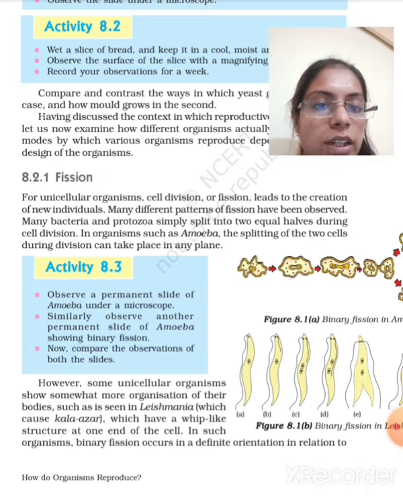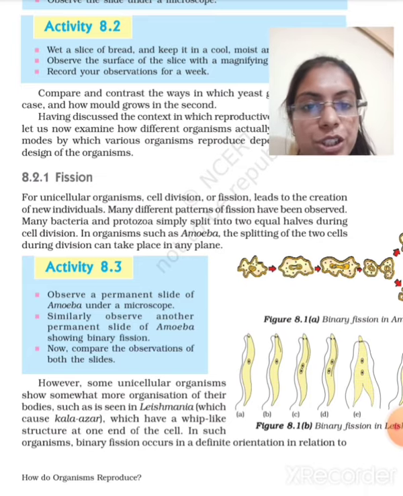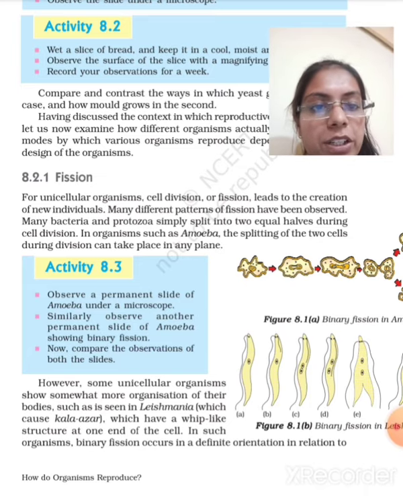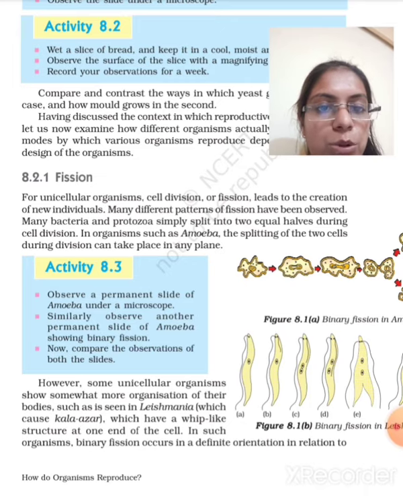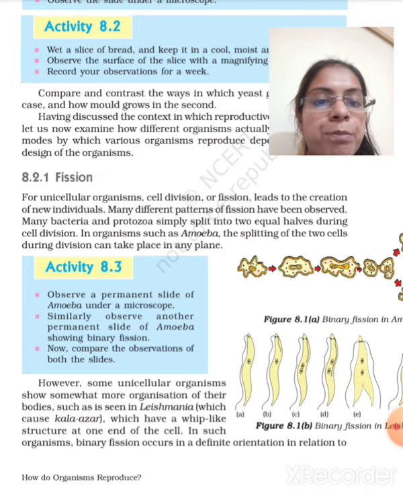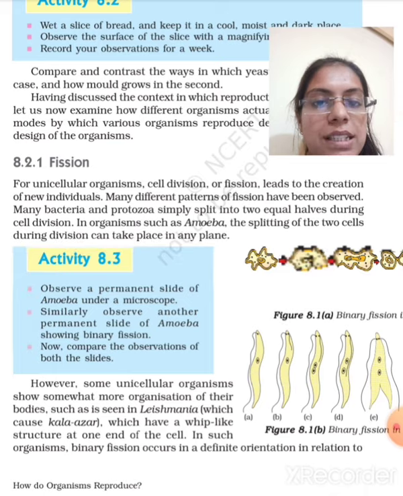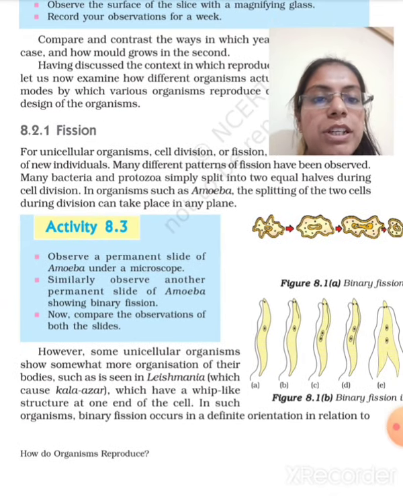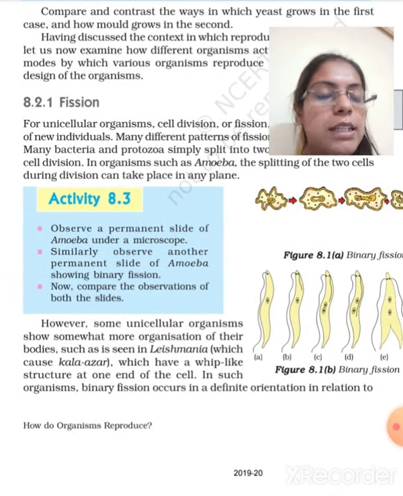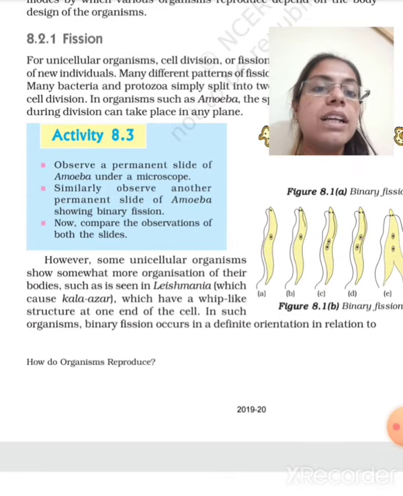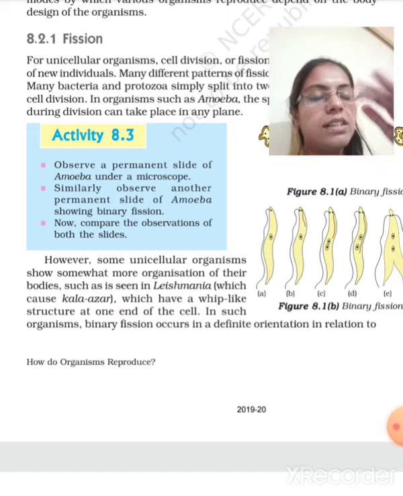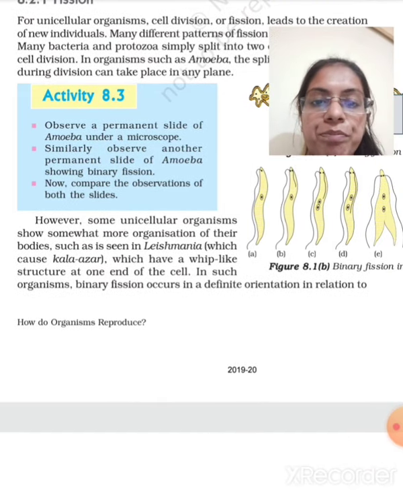For unicellular organisms, cell division or fission leads to creation of new individual. Many different patterns of fission are observed. Many bacteria and protozoans simply split, they will divide into two equal halves during cell division, and that is amoeba. The splitting into two new cells during division can occur in any plane. It's not necessary that it will be vertical or horizontal. In any plane they can divide.